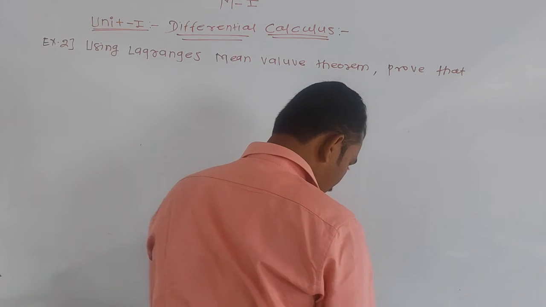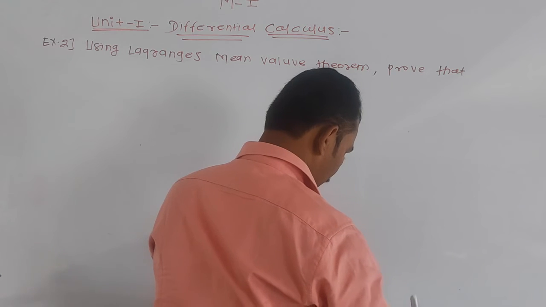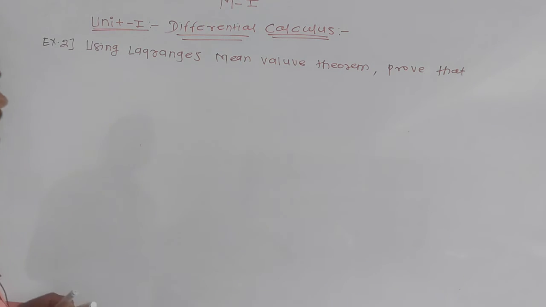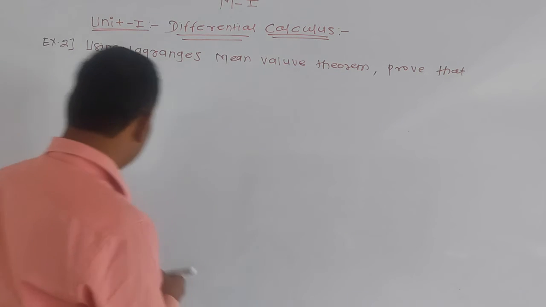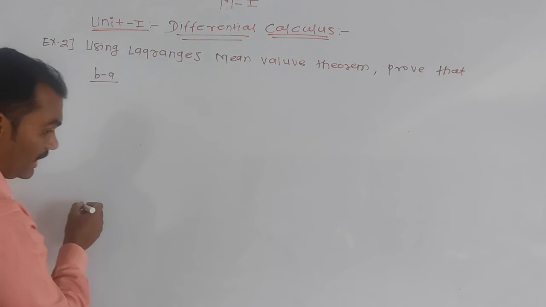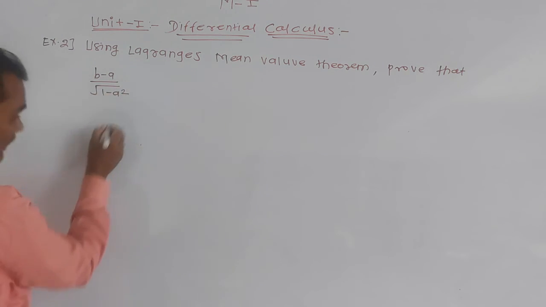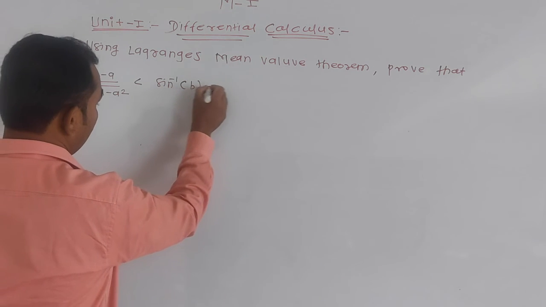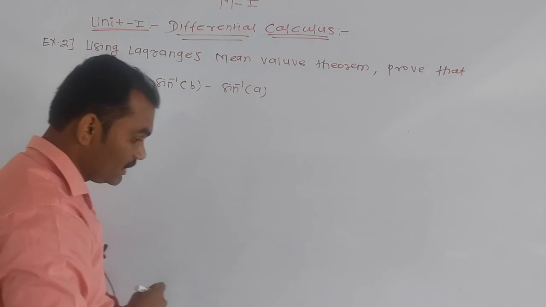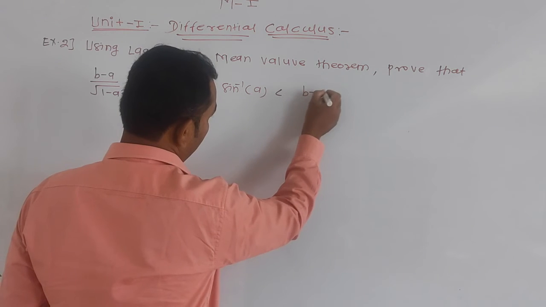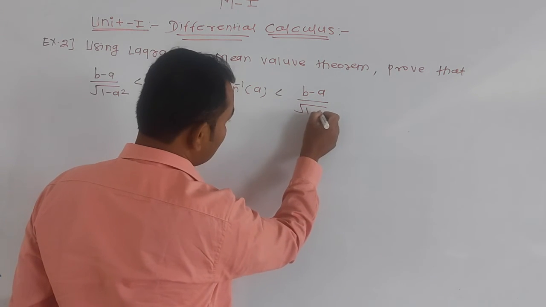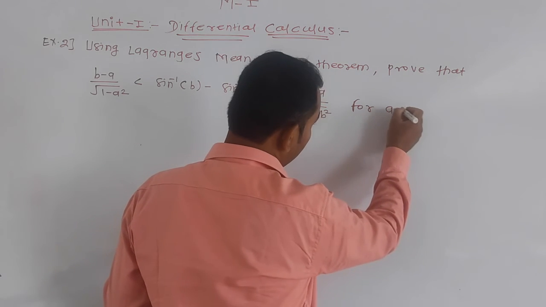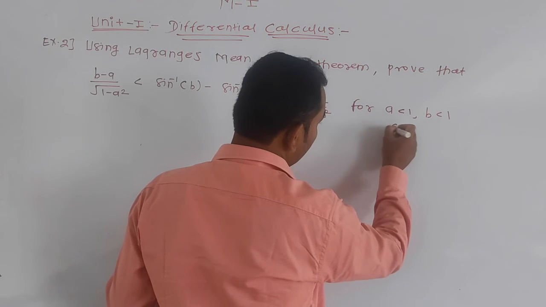Now third, by using the Lagrange's mean value theorem, show that (b minus a) divided by under root 1 minus a square is less than sine inverse of b minus sine inverse of a, which is less than (b minus a) divided by under root 1 minus b square, for a less than 1, b less than 1 and a less than b.